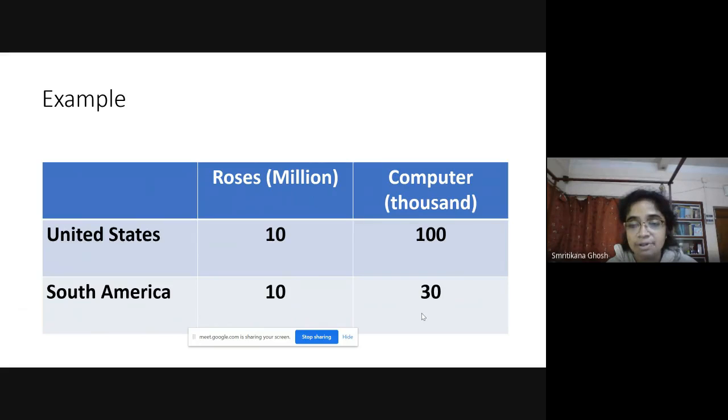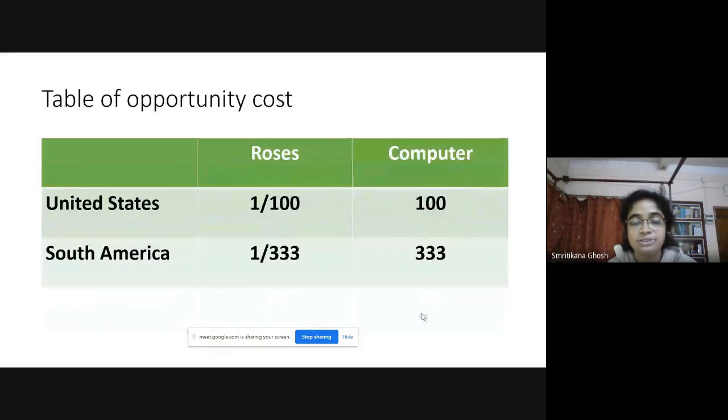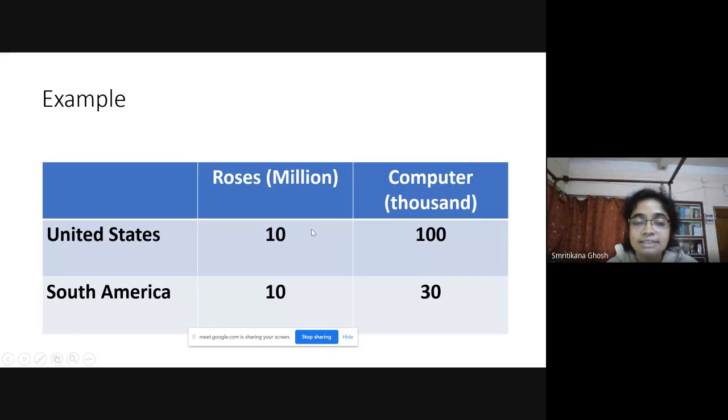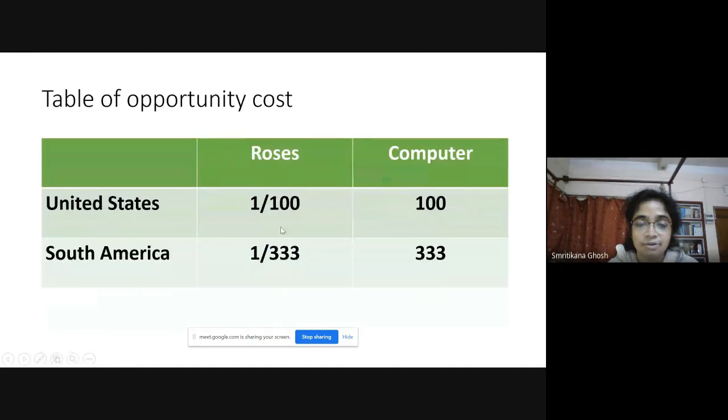So from that table, we are calculating our opportunity cost. This is the opportunity cost of roses. 10 million roses is equivalent to 100,000 computers, so one rose means 1 by 100. This is the amount of computers which has to be sacrificed to get one unit of rose. This is the opportunity cost of roses, and the inverse is the opportunity cost of computers.